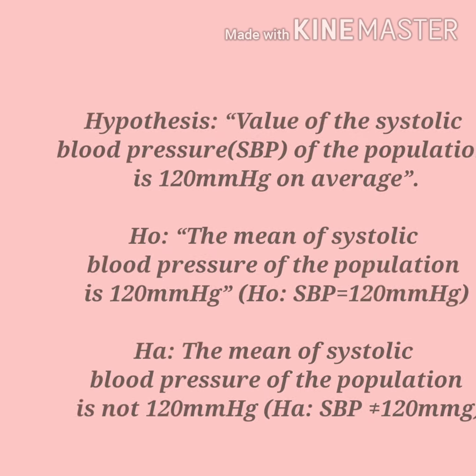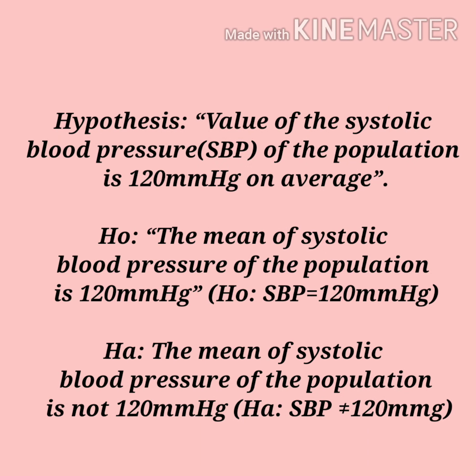Suppose a researcher wants to determine whether the average value of the systolic blood pressure of the population is 120 mmHg or not. Here null hypothesis, by default we can write, the mean of systolic blood pressure of the population is 120 mmHg. So symbolically we can express H0: SBP equal to 120 mmHg. SBP means systolic blood pressure.